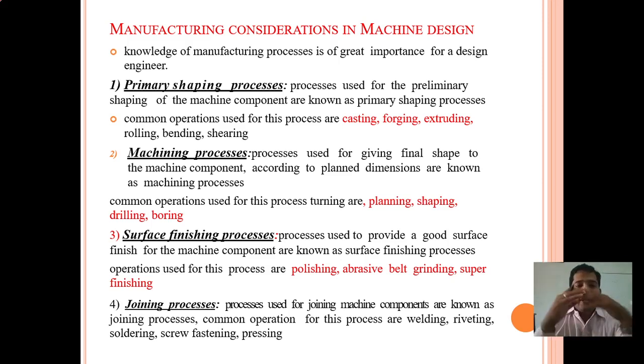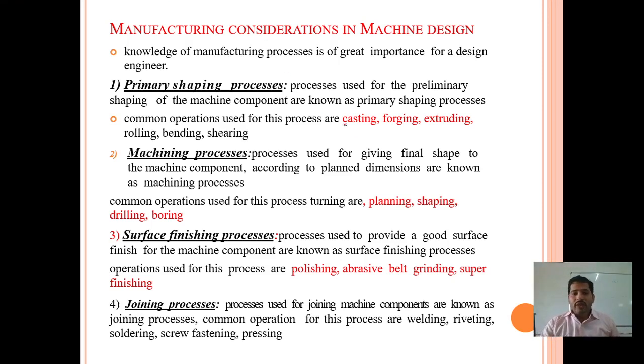In the primary shaping process, we use common operations such as casting, forging, extrusion, rolling, bending and shearing.